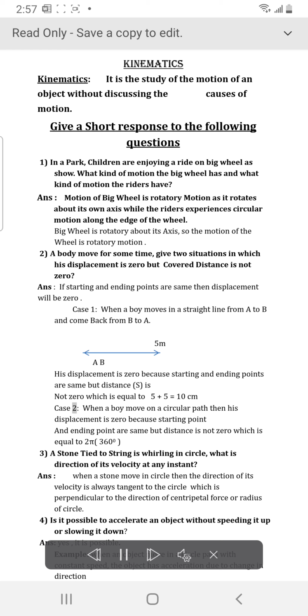Case 2. When a boy moves on a circular path, then his displacement is zero because the starting point and ending point are the same, but the distance is not zero, which is equal to 2 pi r, or 360 degrees.